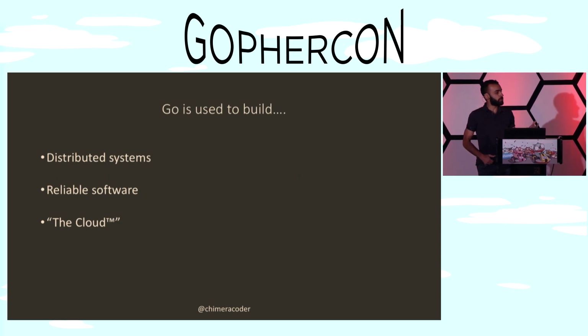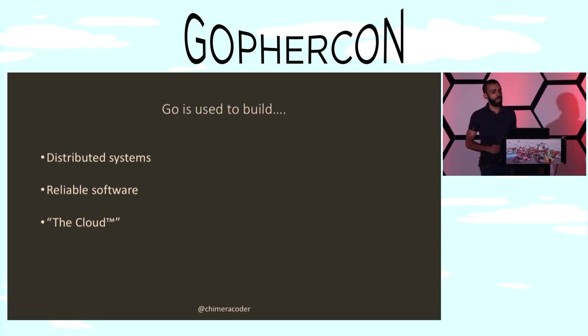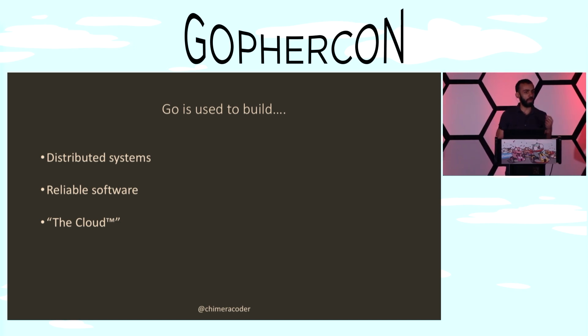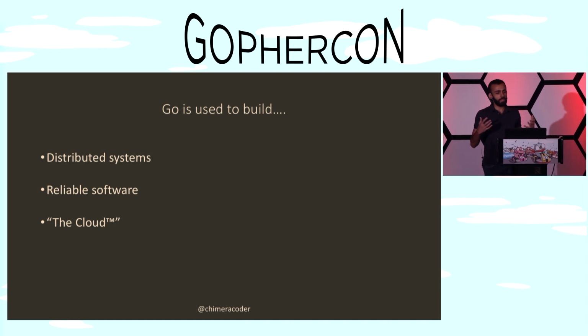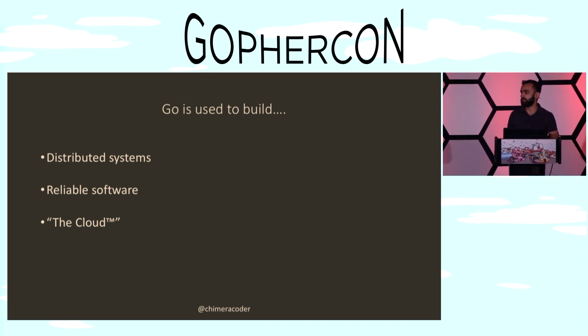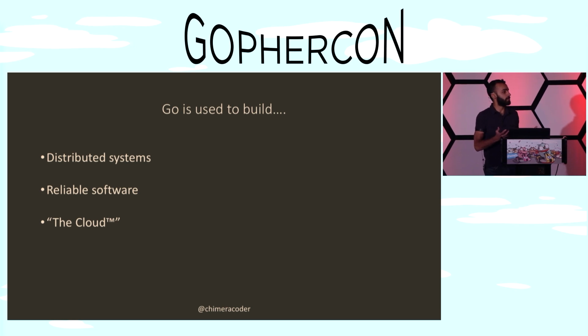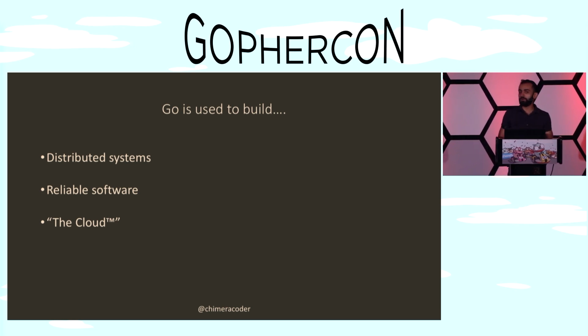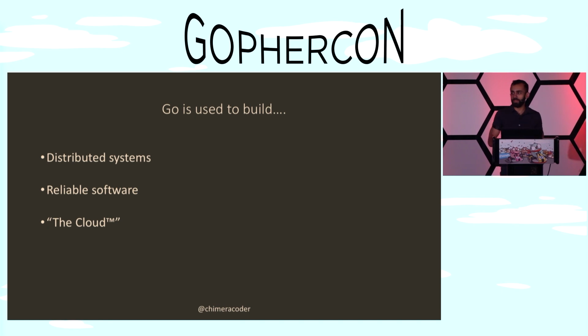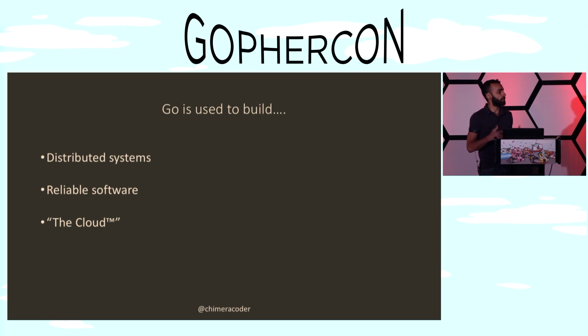The principles of observability and monitoring might be relevant to all languages, but they're particularly critical for us as Go programmers. Because let's think about it. What is Go used for? Go is used to build things like distributed systems. We've got things like Docker, Kubernetes, Consul. It's used to build reliable software where uptime is of critical importance. And of course, Go is the language of the cloud. As I think Andrew Gerrand said at the very first GopherCon, Go was the language of the cloud back when we still called the cloud servers. And it's really true. This is what people are using Go for.